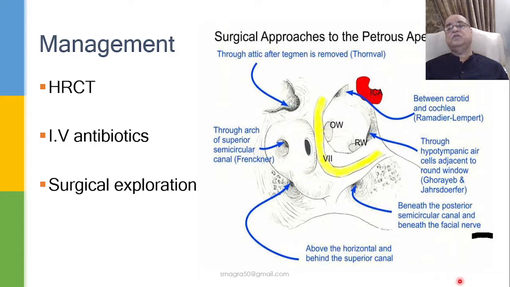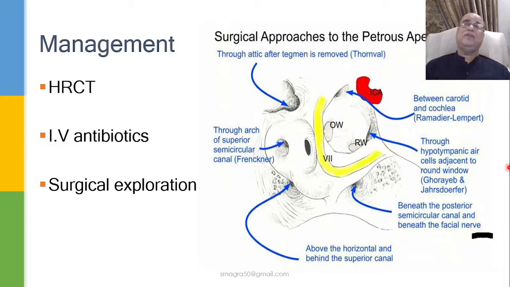As undergraduate students, you are not supposed to memorize all these different approaches, so you can simply write down in your answer sheets that there are different surgical approaches to the petrous apex, and the choice of approach will be dependent upon the findings of the CT scan of the temporal bone in that particular patient, and accordingly we will approach the petrous apex. But at the end of the day, surgical exploration is the solution of this petrositis.